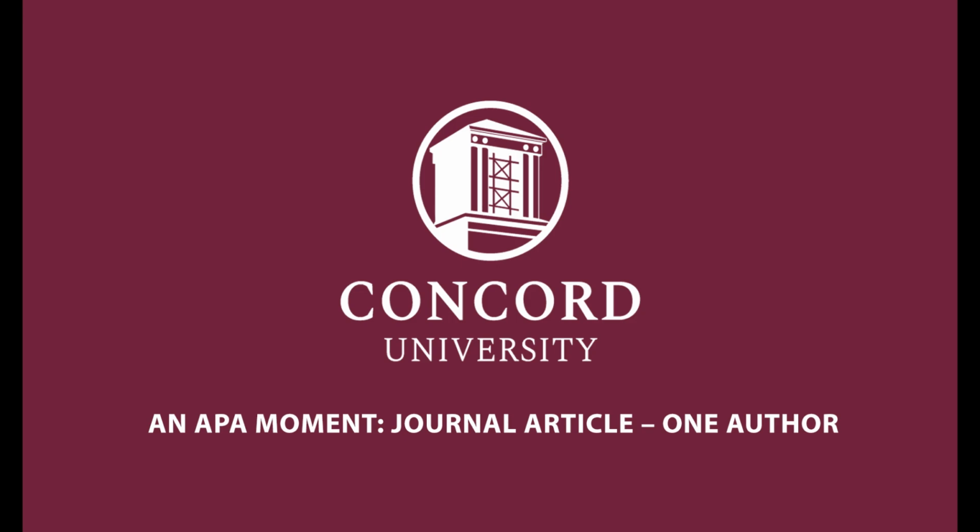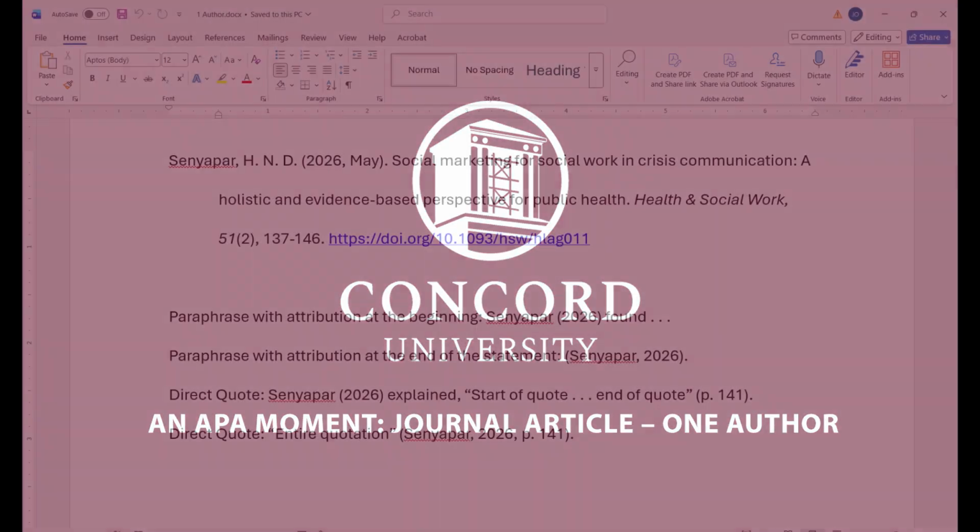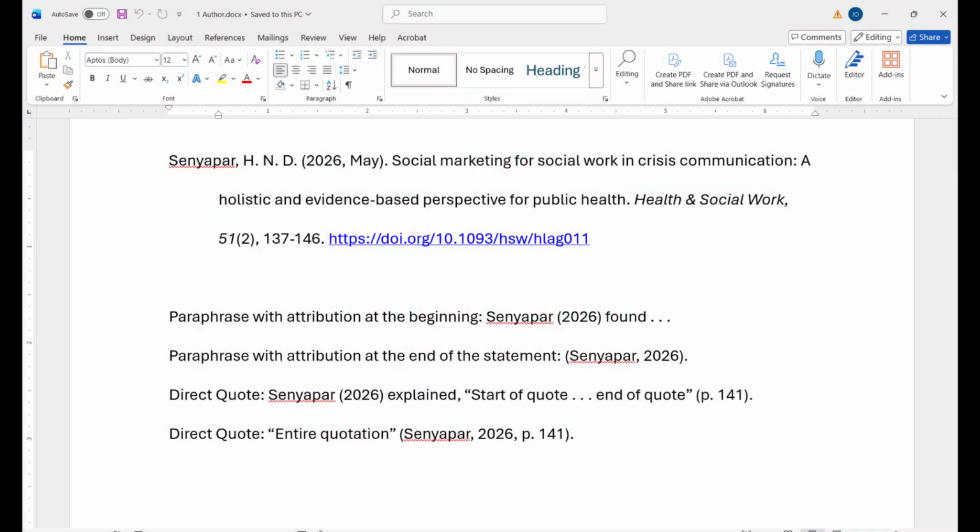In this APA moment, we'll explore how to create a reference and a citation for a journal article with one author. With references, we'll start with the author's name, last name, comma, then list the initials for the first name and all of the author's middle names. In this case, the author has two middle names. Put a period and space after all initials.